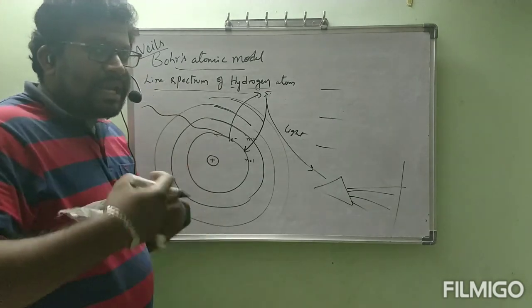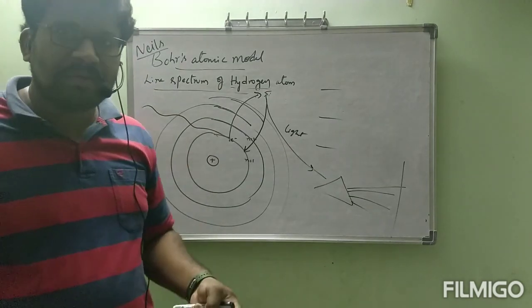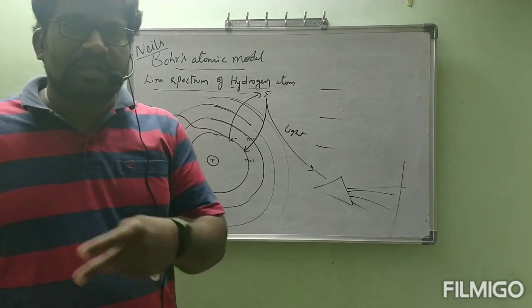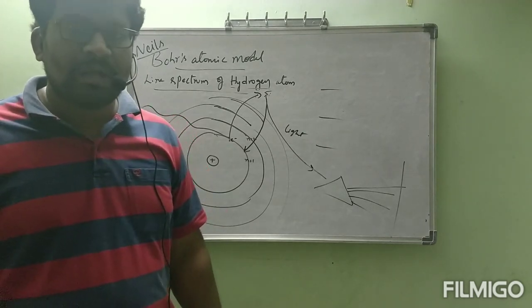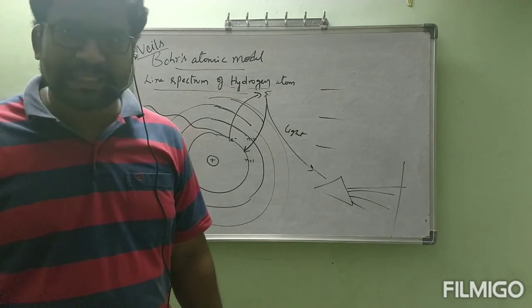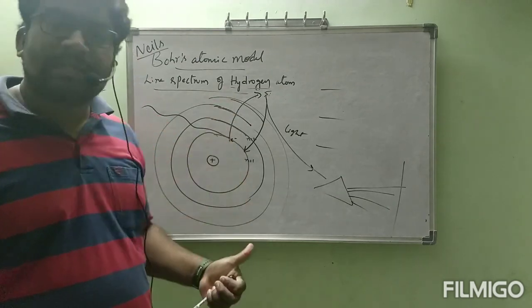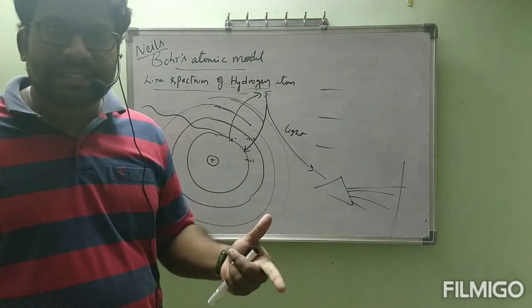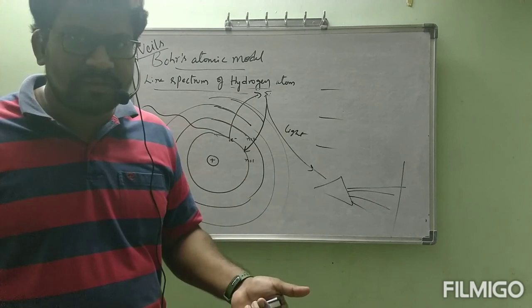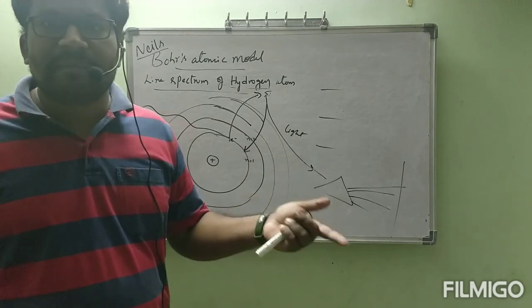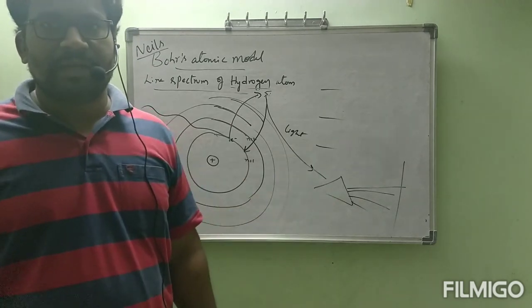Now, how many lines are formed? What about the different series of lines in the hydrogen atom? They are going to be observed. All these things we will see in the next class. Continuation of this line spectrum of hydrogen atom we will see next class. After the derivation, the radius of the nth orbit and energy of the nth orbit we will see. Next, what are the drawbacks also we will see.